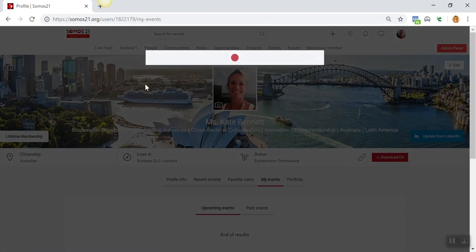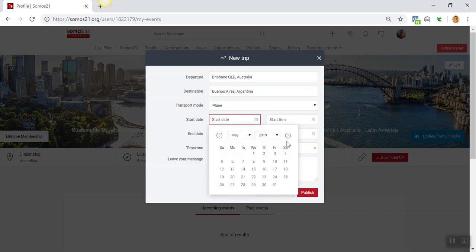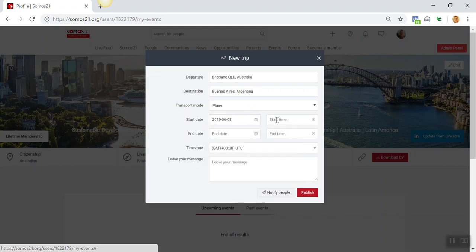So I'm going to jump out of there now and just show you more of the same. So, sharing a trip, much the same thing. When you're traveling somewhere, generally you want to inform people. So let's say I'm going to be traveling from Brisbane to Buenos Aires. I am flying out on the 8th of June.